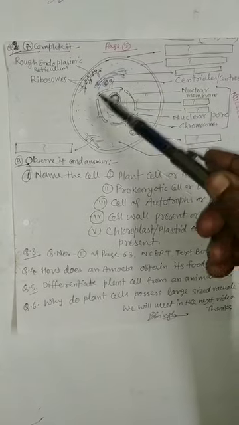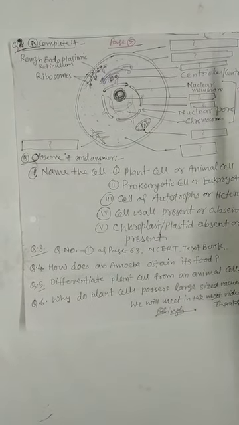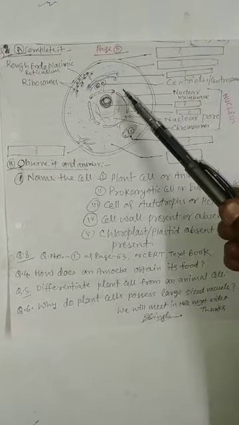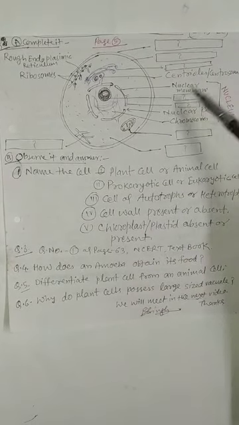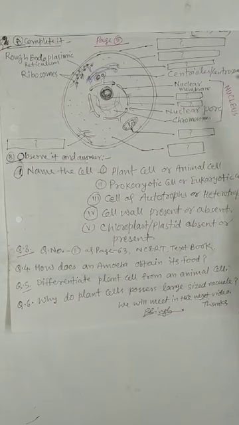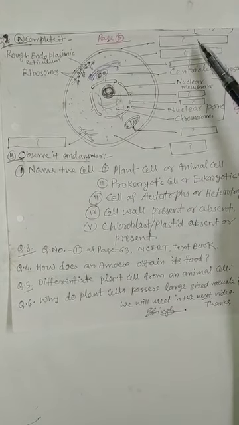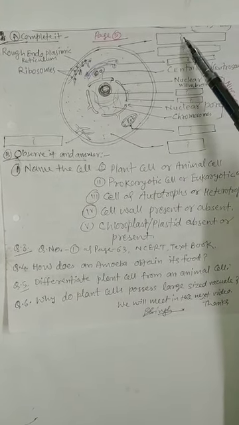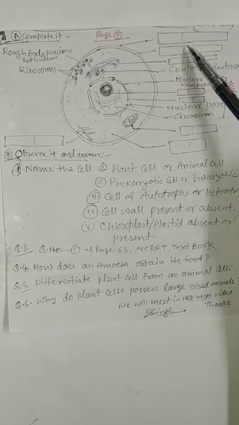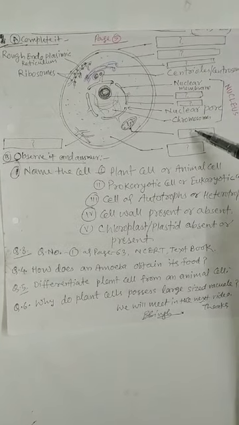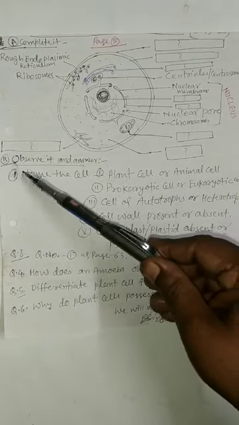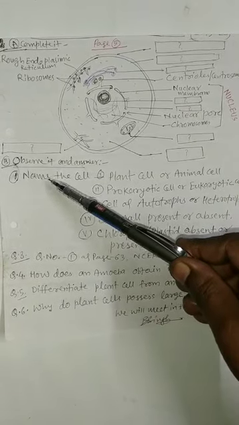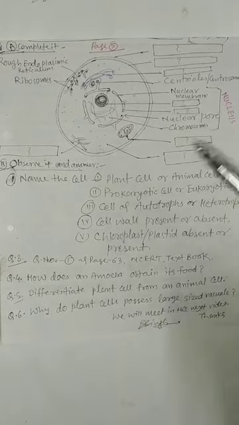This is the diagram of a cell, but the names of some parts of the cell or some cell organelles are missing. You have to write down the missing parts of the cell in the box. Observe and again observe it and answer.